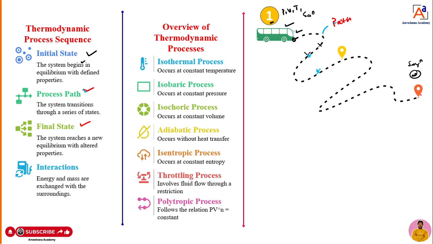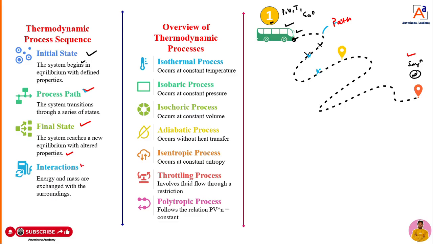When it reaches the second point, that point we can call the final state. Again, the system attains an equilibrium condition. Now the system reaches a new equilibrium state, that is known as the final state. But when the system moved from point 1 to point 2, there is some energy and mass exchange between the system and the surroundings. That means heat energy is converted into work, sometimes work is converted into heat, or sometimes heat is lost. That means energy exchange takes place when the system moves from point 1 to point 2.